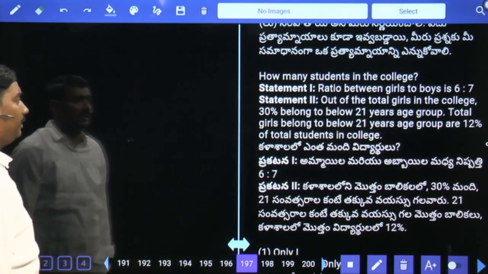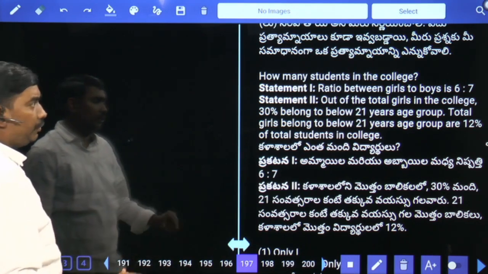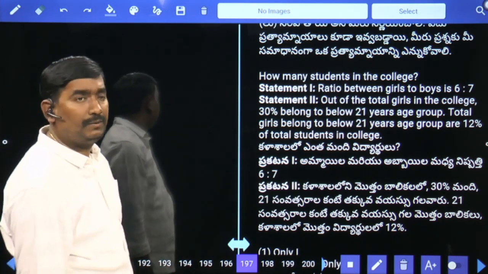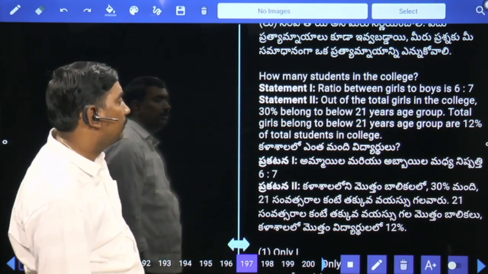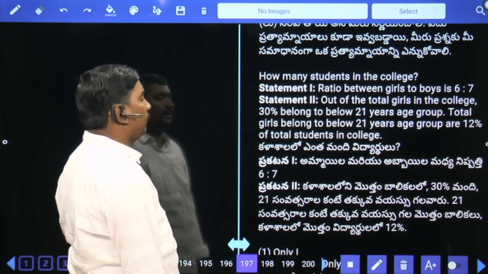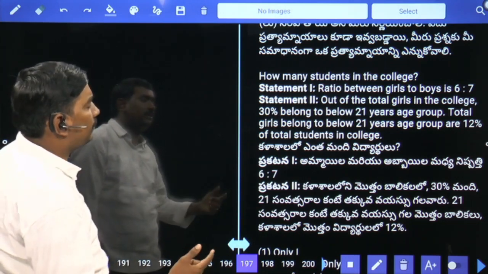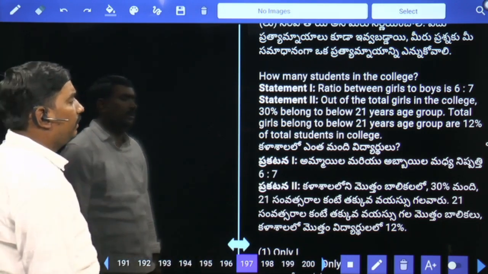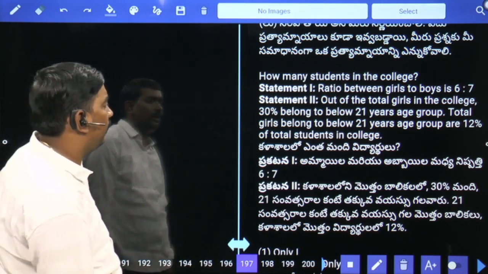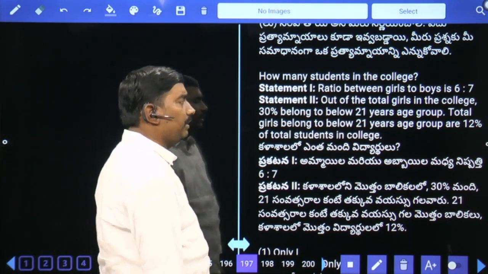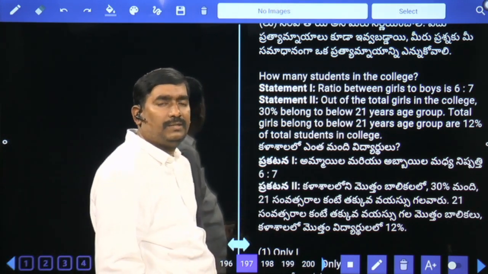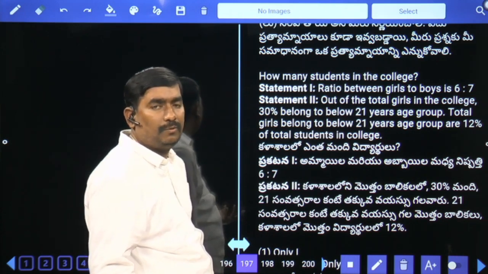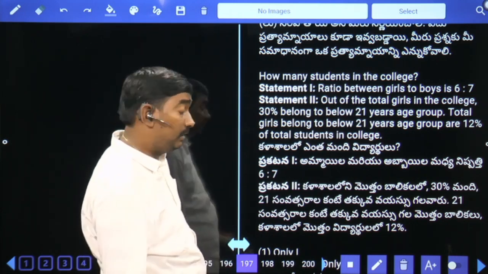How many students are in the college? The ratio between girls and boys is 6:7. No use. Out of the total girls in the college, 30% belong to the below 21 years age group. Total girls below 21 years age group are 12% of the total students in the college. All are percentages only. There are no units. We don't know the number of boys or girls here. Neither one nor two.